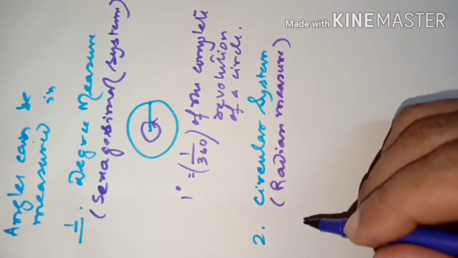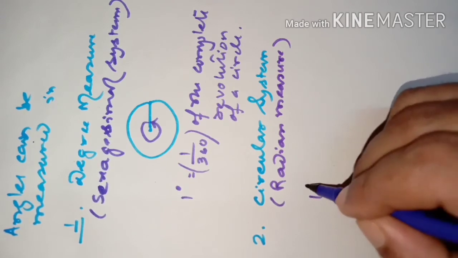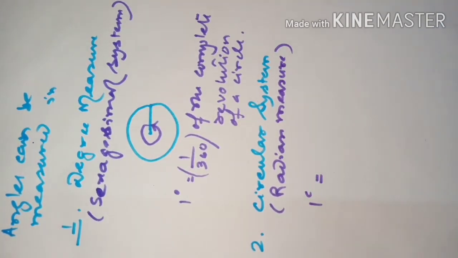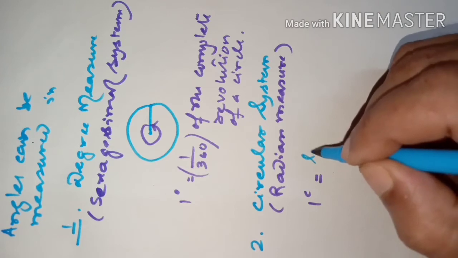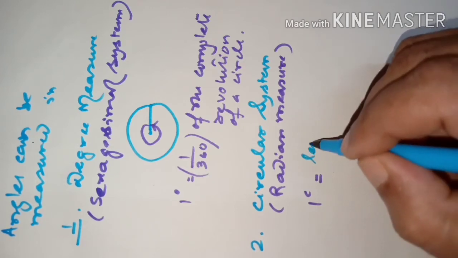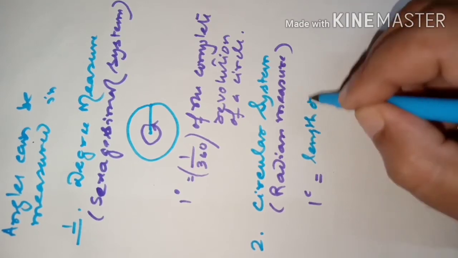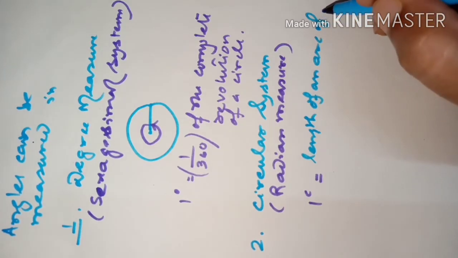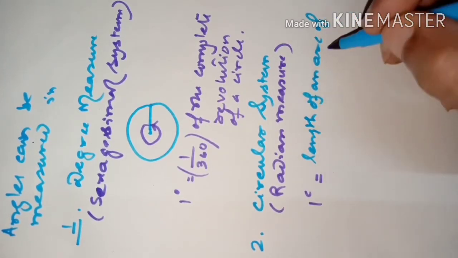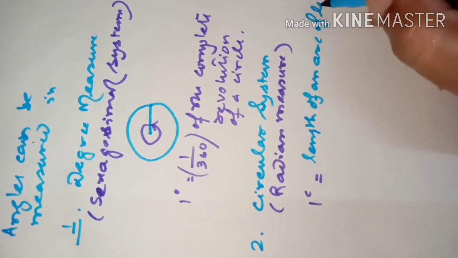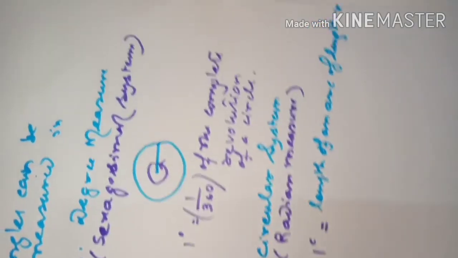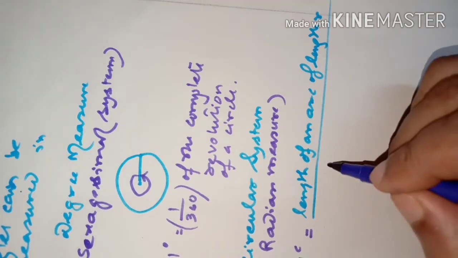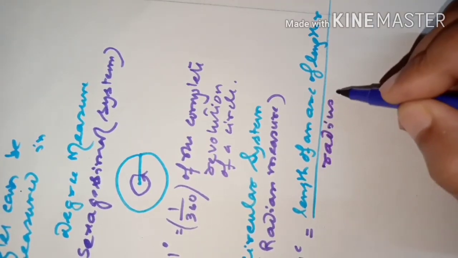So 1 radian is actually what? When we write 1 radian, it is actually the length of an arc of length r divided by the radius of the circle, r.